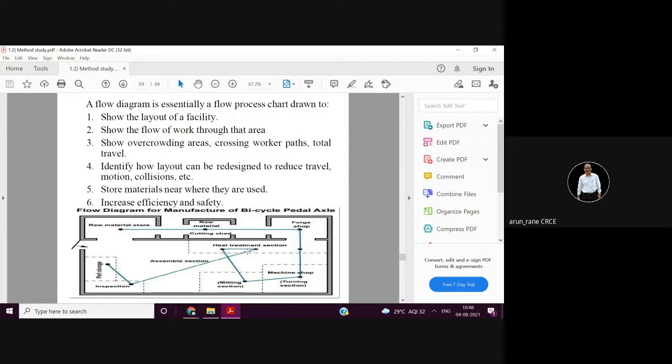And then this is the assembly section. After the assembly is done, it is inspected and then stored, stored in a warehouse or a finished room. This is the symbol for the door. So this is the entry in this shop. You have to walk and mark and measure these distances.